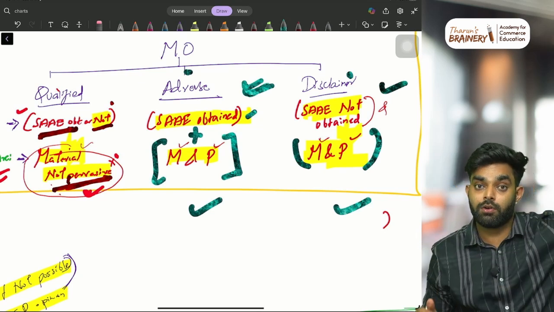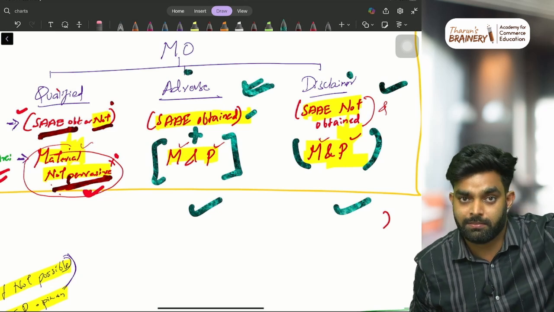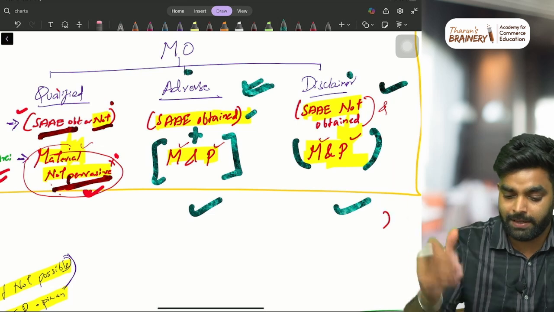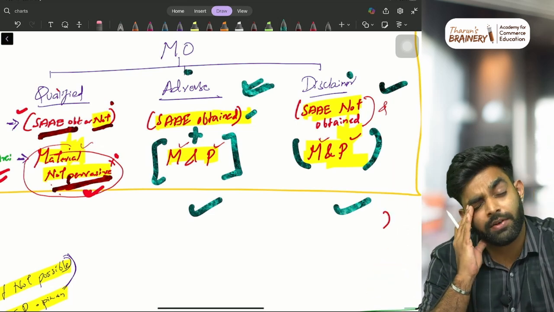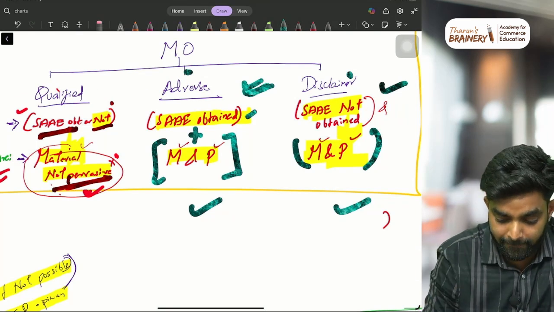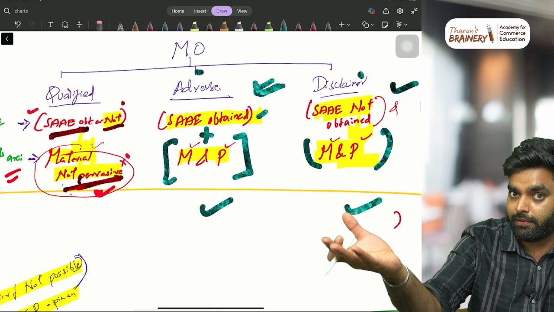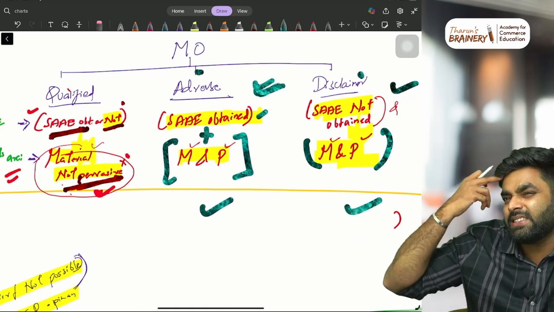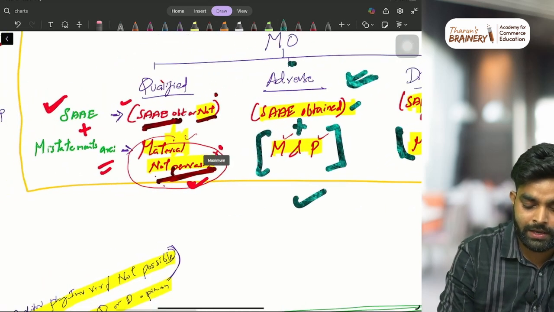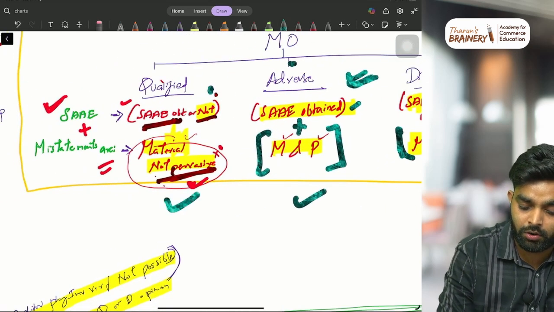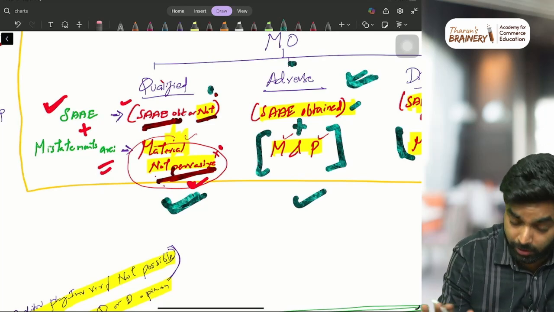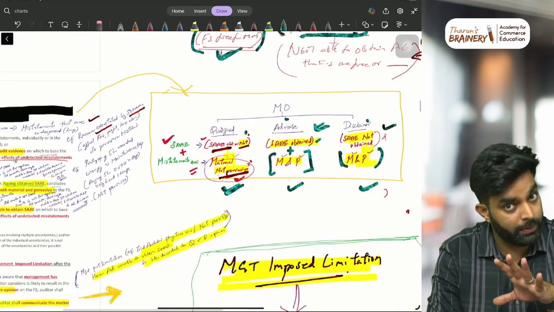Audit evidence not obtained, but based on the possible effects of the undetected misstatement, there are some sentences like that. I'm not saying it because you get complicated. I don't want to. Simple as that. Because tomorrow is the exam, just use this. The possible effects of undetected misstatements may be material or pervasive, the auditor concludes like that. That is a sentence we need. But keep in your mind: unable to obtain audit evidence, but from his judgment he thinks it is material and pervasive, then give this. But in any case, whether audit evidence is obtained or not, if it is material but not pervasive, give a qualified opinion.